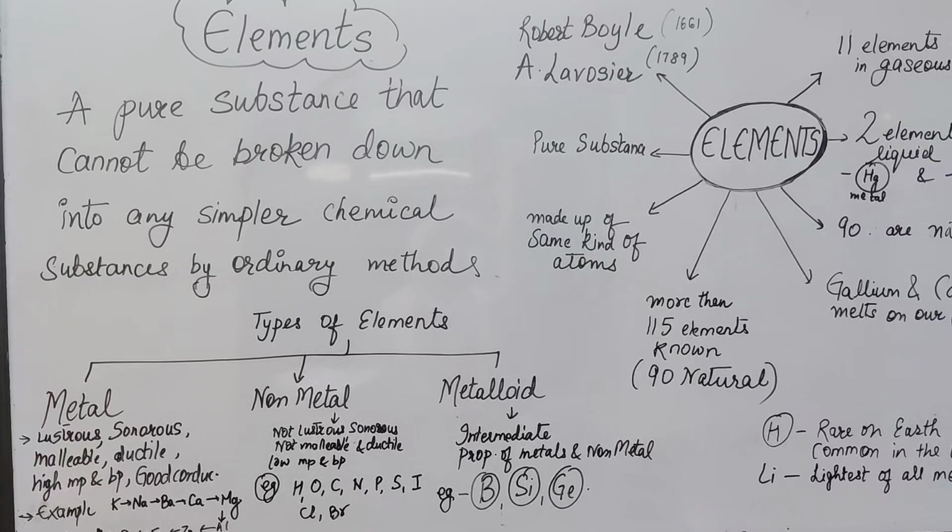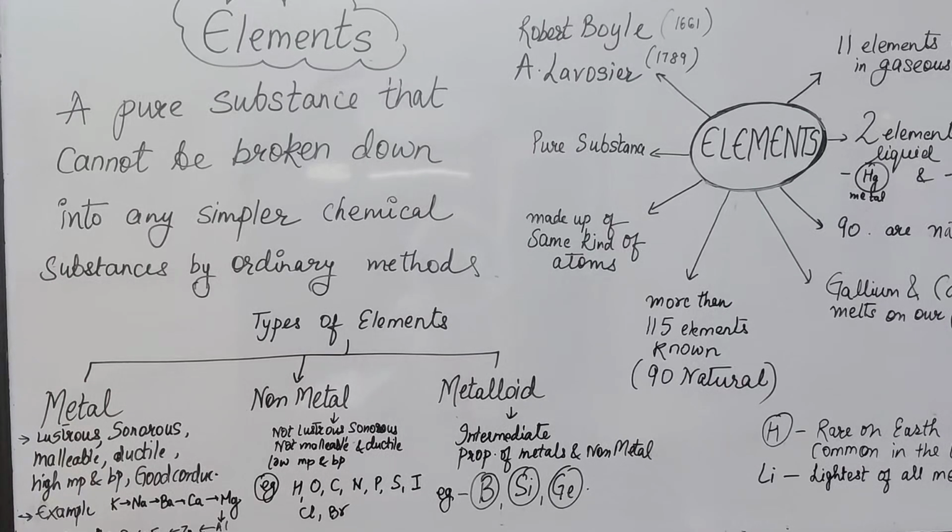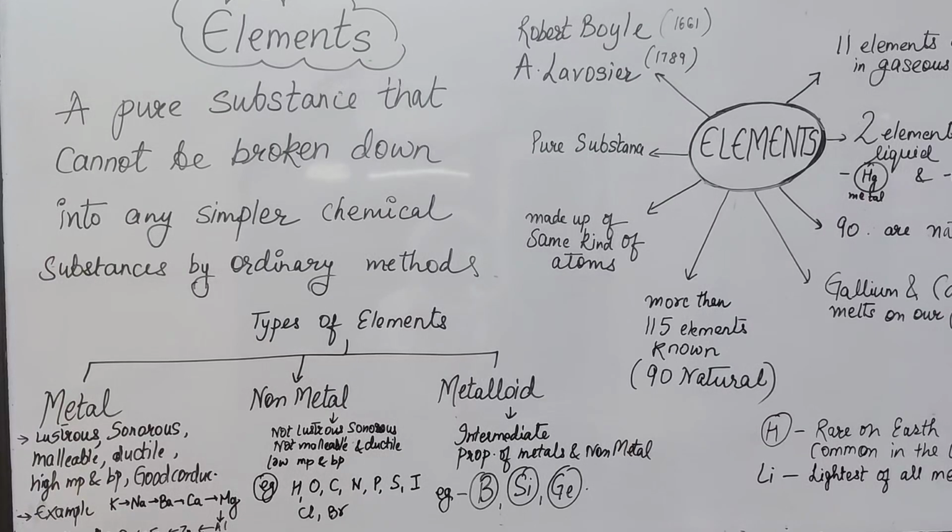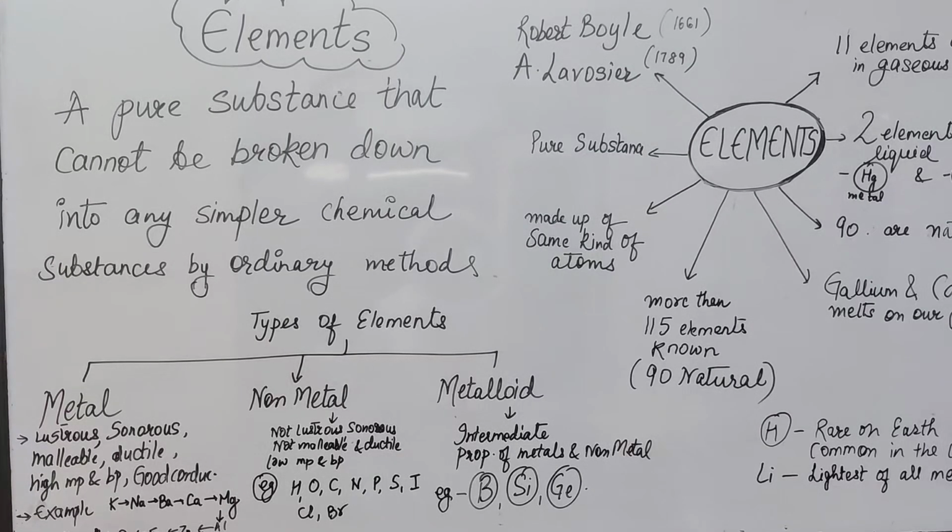Metals are lustrous, sonorous, malleable, ductile. They have high melting and boiling points. They are good conductors. They have high density and so on. Remembering the examples: silver, gold, copper, zinc are just common examples.